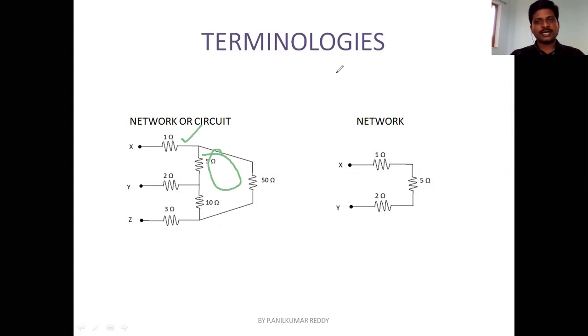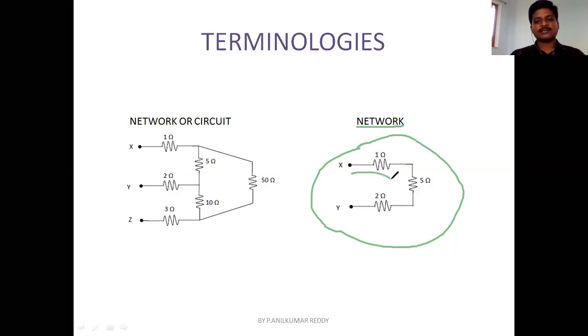But when you look into the diagram on the right side, which is titled as network, you see here there is no closed path provided between X and Y. So let us say current starts flowing from X, it will cross 1, 2, it will flow through 2 ohm resistor, but it will stop here, which means there is no path for current to flow. But there is a connection of element. So you can only call this as a network, but you cannot call it as a circuit. Okay.